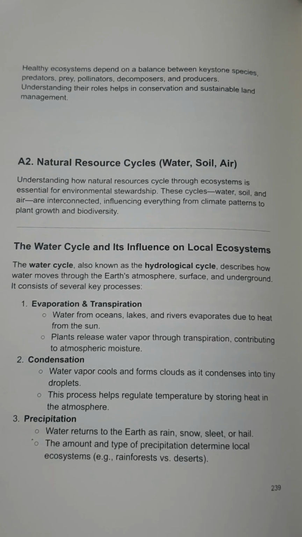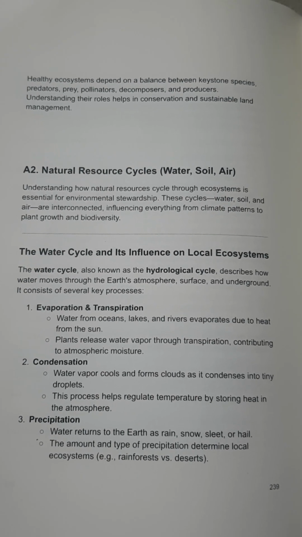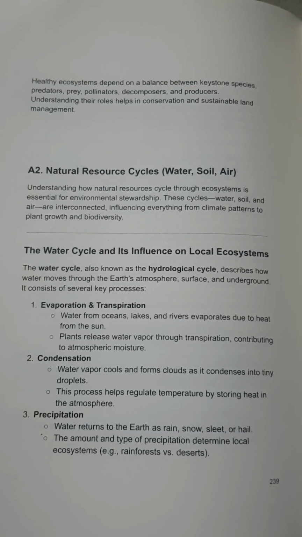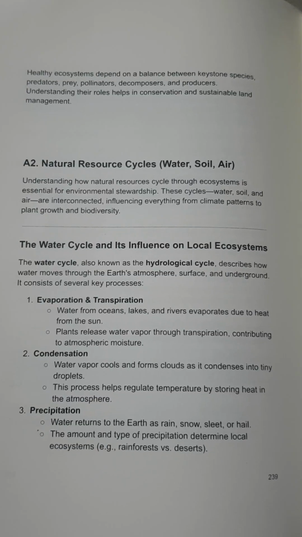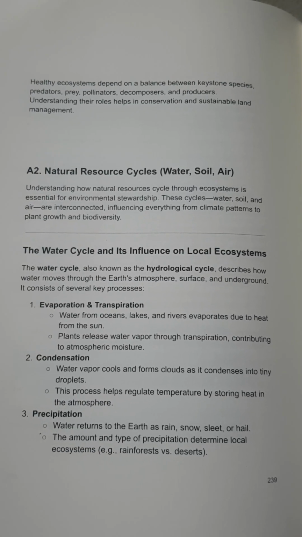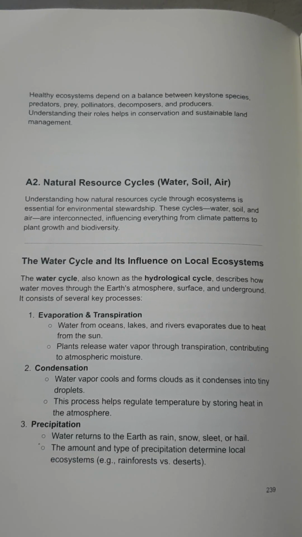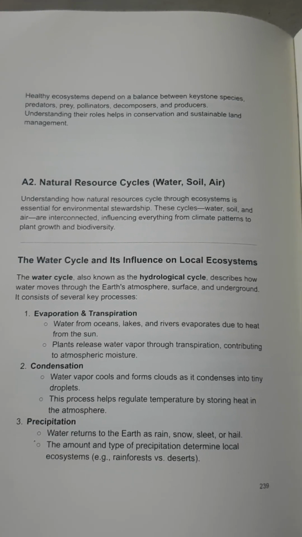Condensation. Water vapor cools and forms clouds as it condenses into tiny droplets. This process helps regulate temperature by storing heat in the atmosphere. Precipitation. Water returns to the earth as rain, snow, sleet, or hail. The amount and type of precipitation determine local ecosystems. Example, rainforests versus deserts.